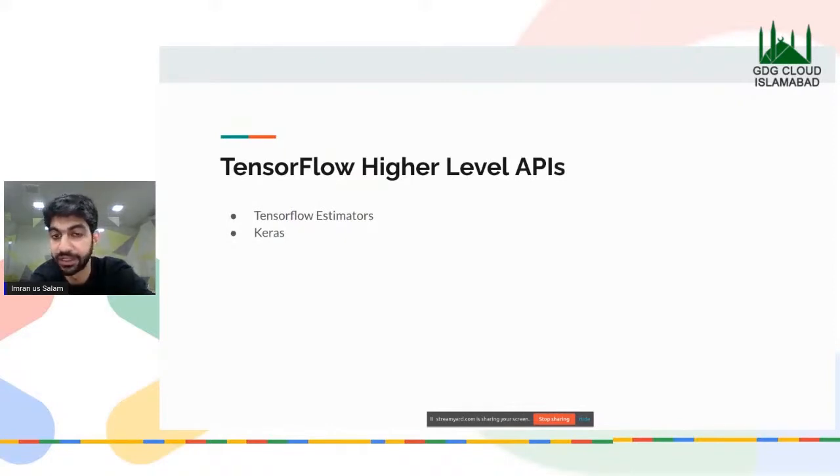There are other high level APIs like TensorFlow data, but we're not going to use them as much because our goal is to give an introduction of how to serve models and not how to manage data, right? So we're going to use the TensorFlow estimators or Keras. Particularly in the lab, I use the estimators and I have a reason for that, and I will explain that while we're doing the lab, right?